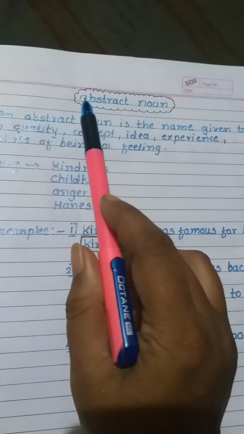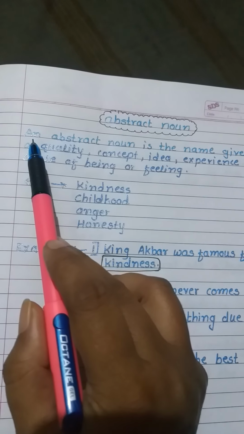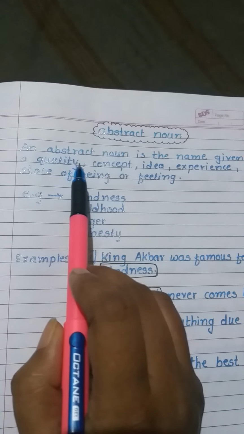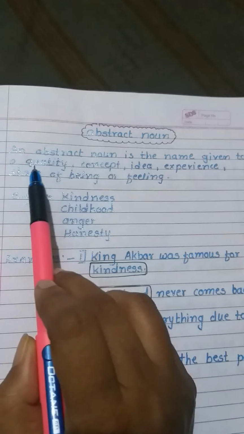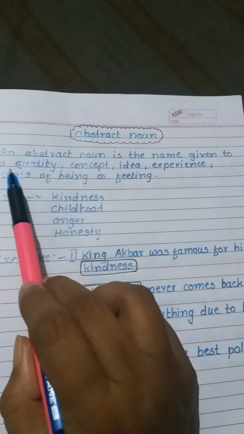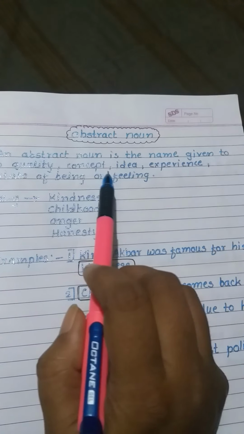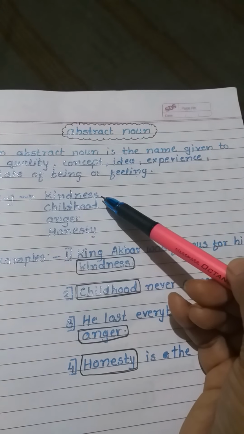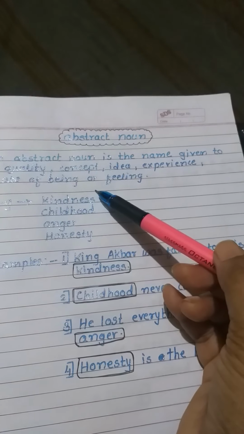See here, now we will see abstract noun. Okay, so what is an abstract noun? An abstract noun is the name given to a quality, concept, idea, experience, state of being or feeling. These things we cannot see, we cannot touch, we can only experience them. So these are the abstract nouns: kindness, childhood, anger, honesty. Examples we will see.